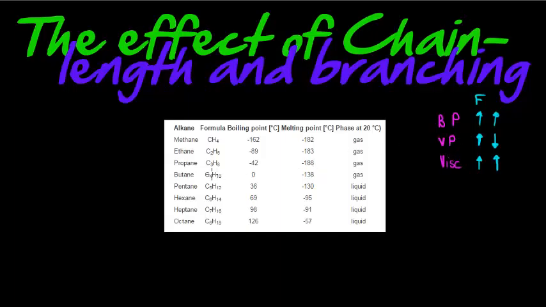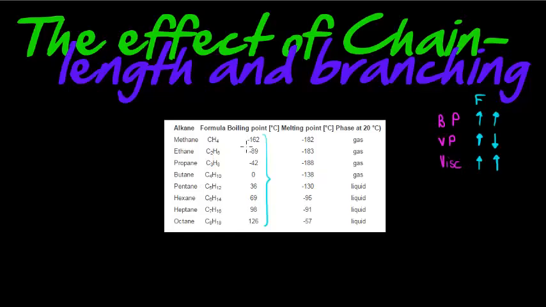Okay, so here we're looking at chain length. So we're literally talking about what effect more carbons have on boiling point, vapor pressure, and viscosity. Hopefully all we need to do is look at boiling point, and that will tell us whether the force is increasing or decreasing when I've got more carbons.